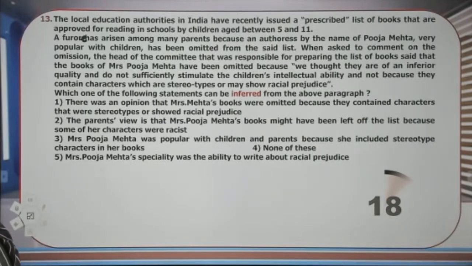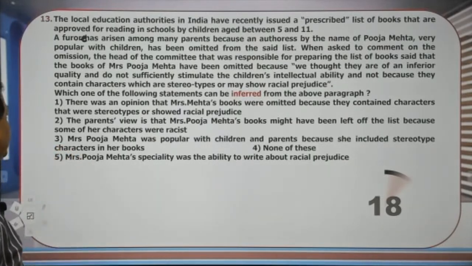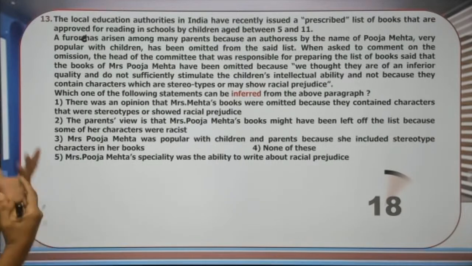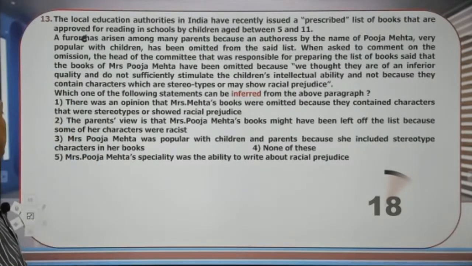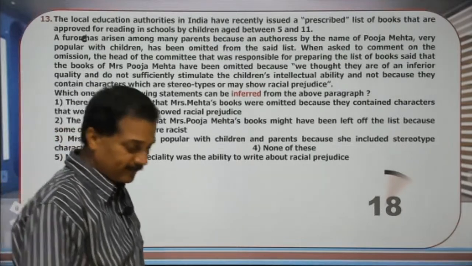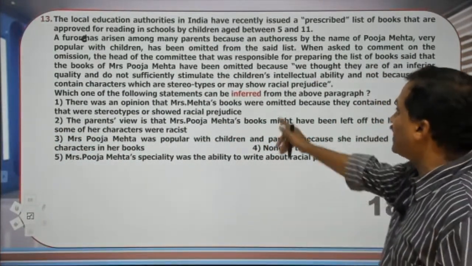When asked to comment on the omission, the head of the committee that was responsible for preparing the list of books said that the books of Miss Pooja Mehta have been omitted because we thought they are of an inferior quality and do not sufficiently stimulate the children's intellectual ability, and not because they contain characters which are stereotypes or may show racial prejudice. So this is the issue. Which of the following can be inferred?